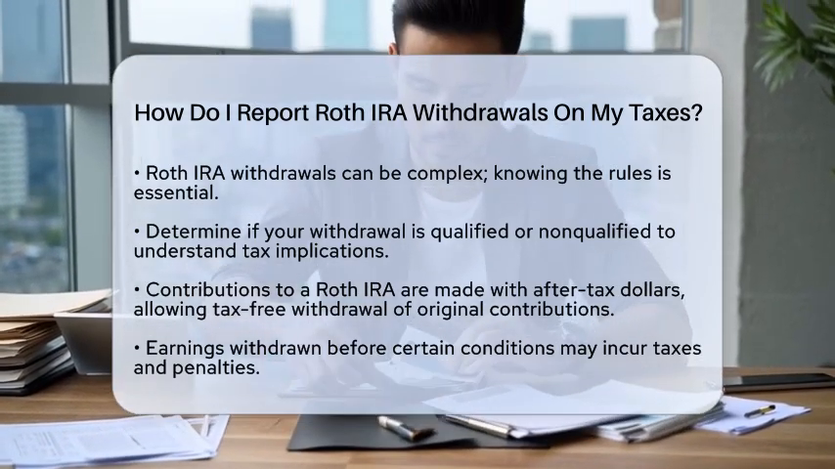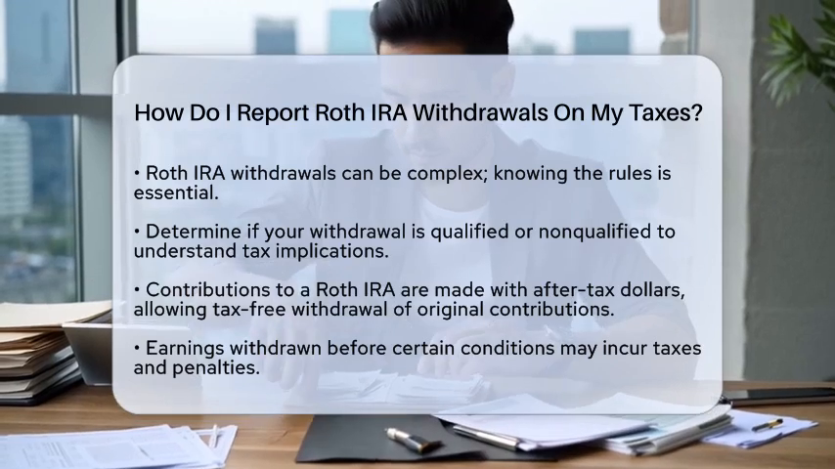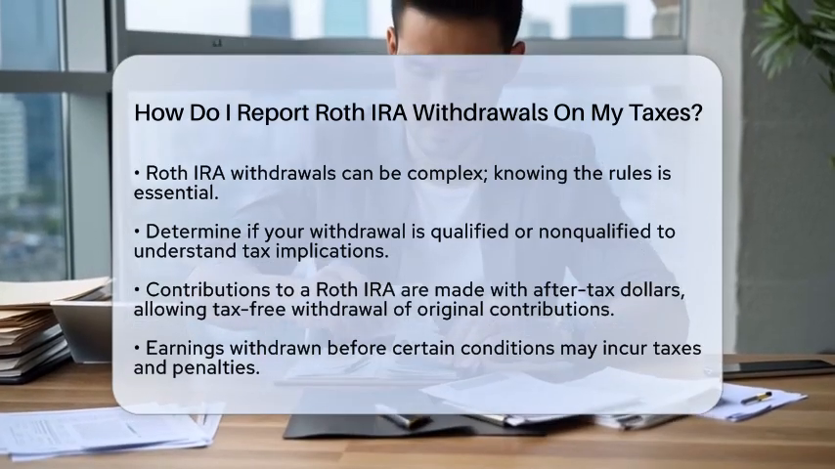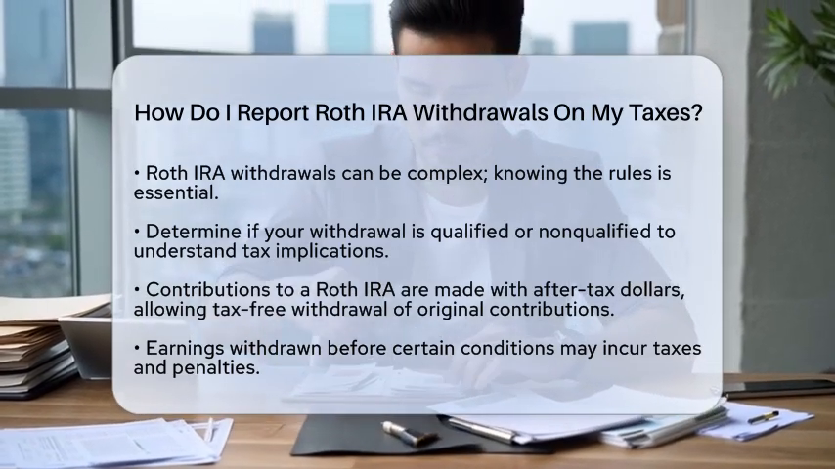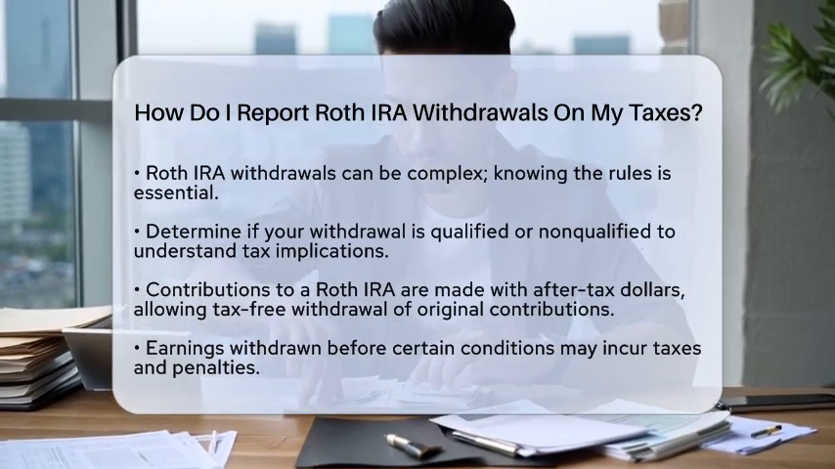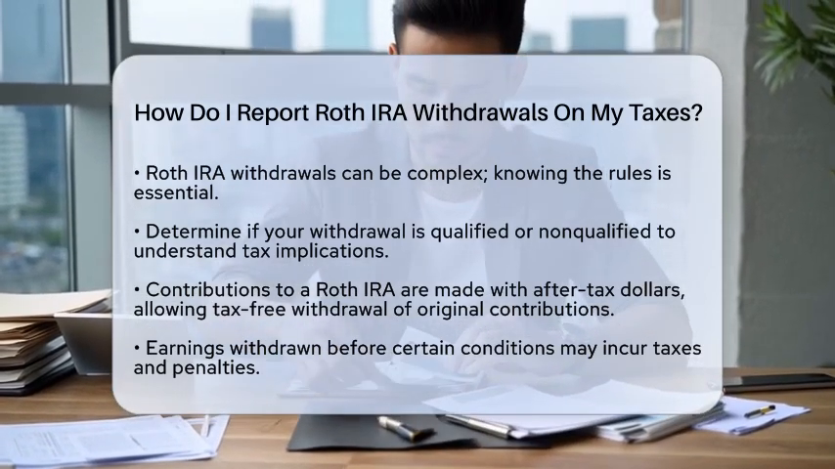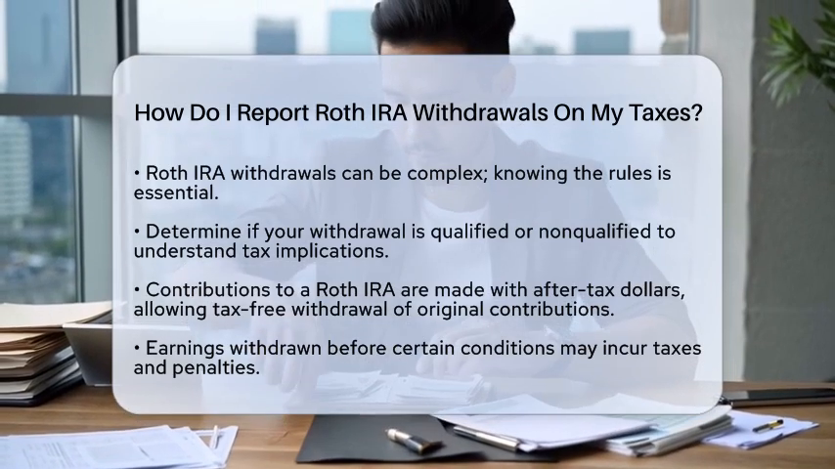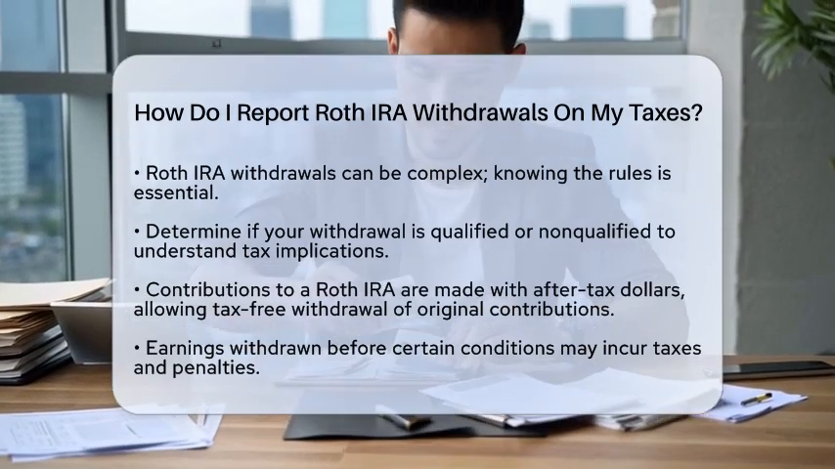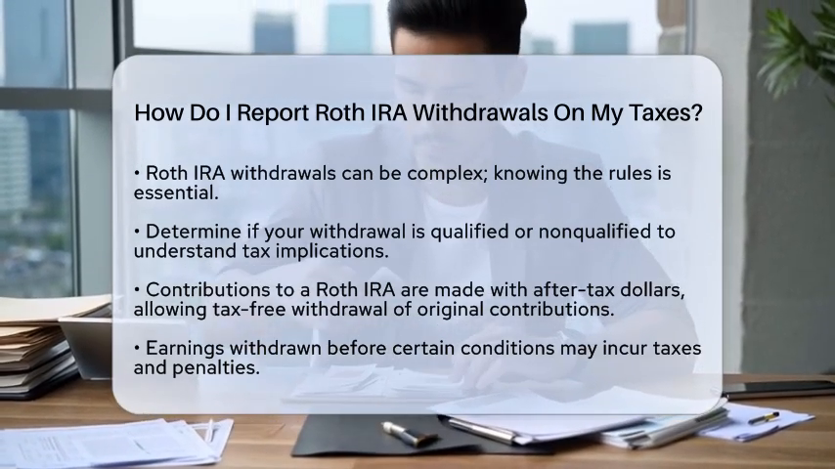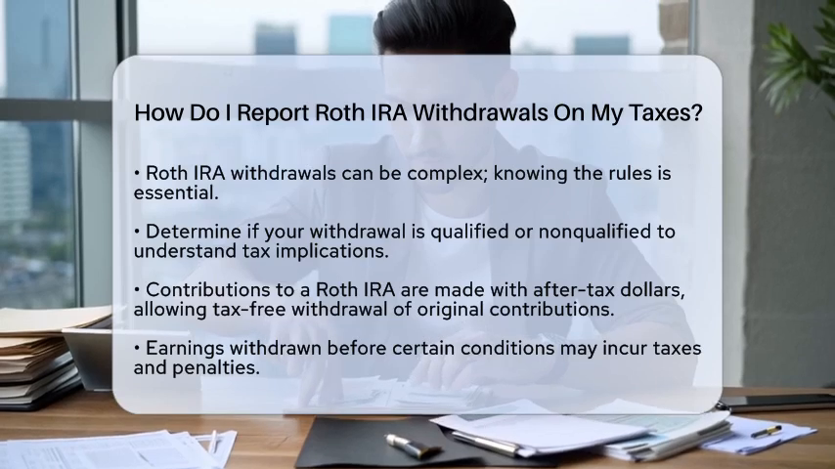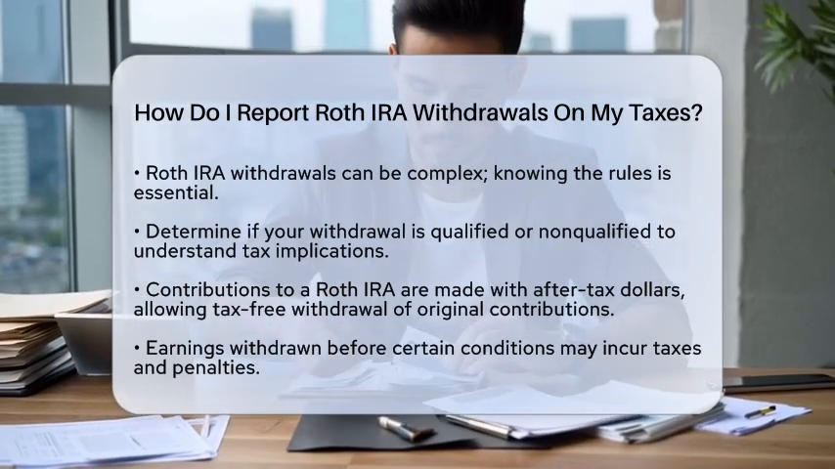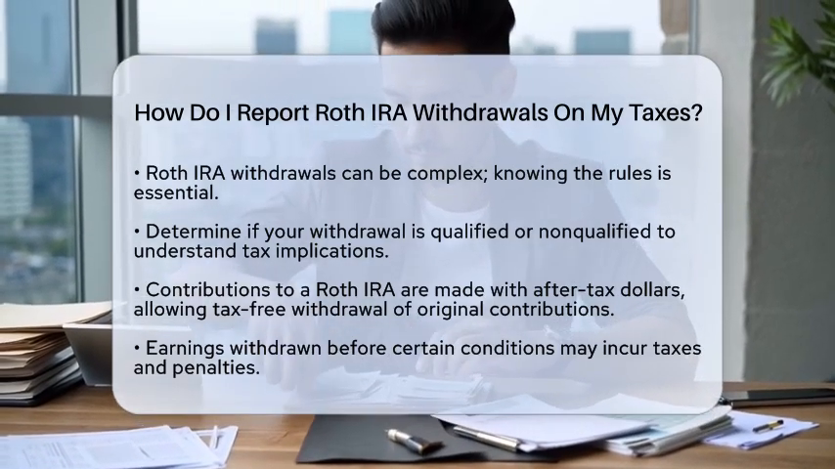When you make contributions to a Roth Individual Retirement Account, you do so with after-tax dollars. This means you can withdraw your original contributions at any time without paying taxes or penalties. However, the earnings on those contributions are a different story. If you withdraw earnings before meeting certain conditions, you may face taxes and penalties.